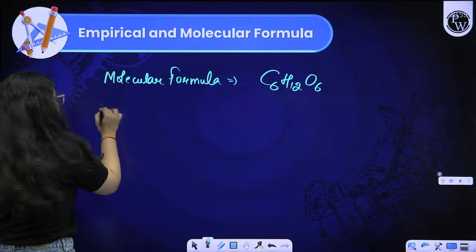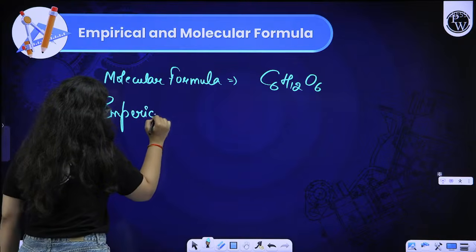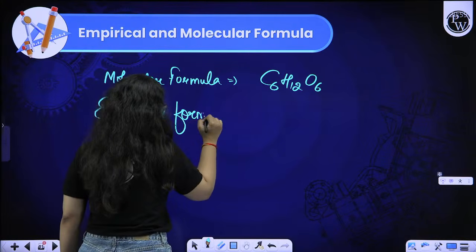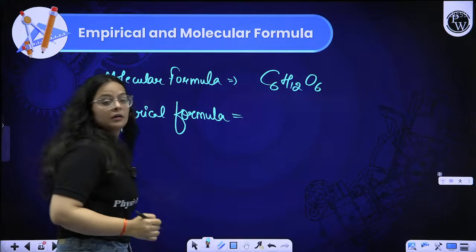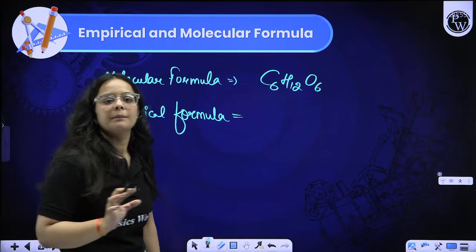But what is empirical formula? So, beta, empirical formula is the simplest formula. It is the simplest formula.